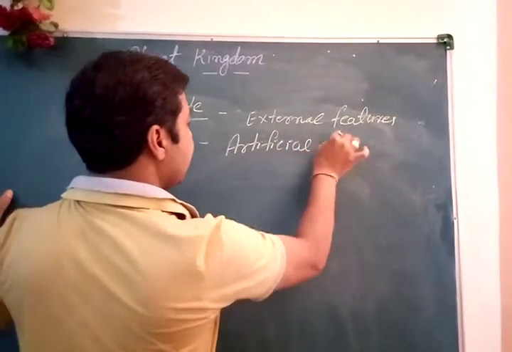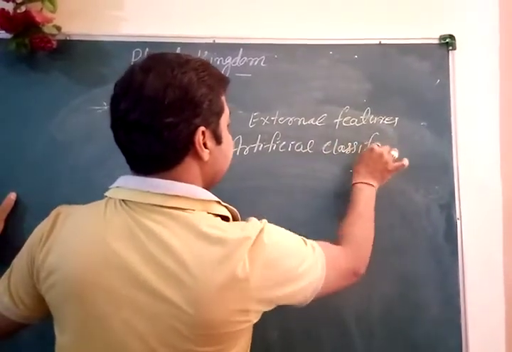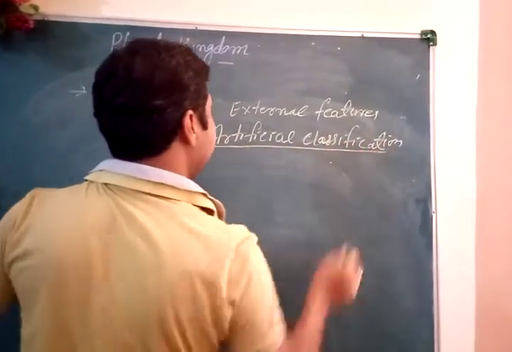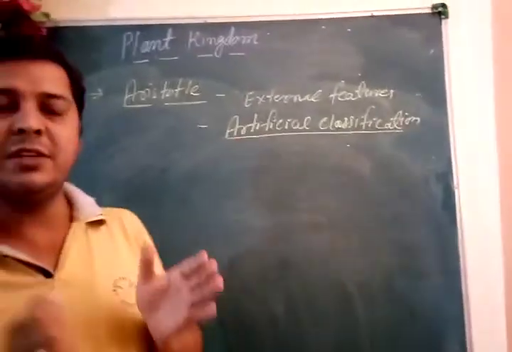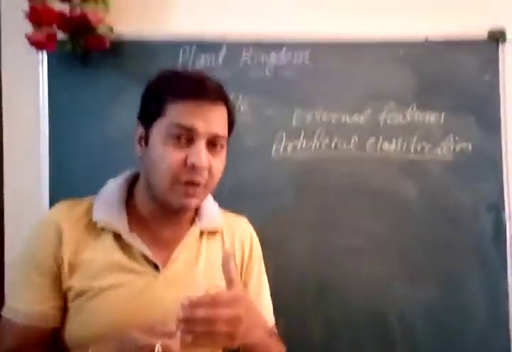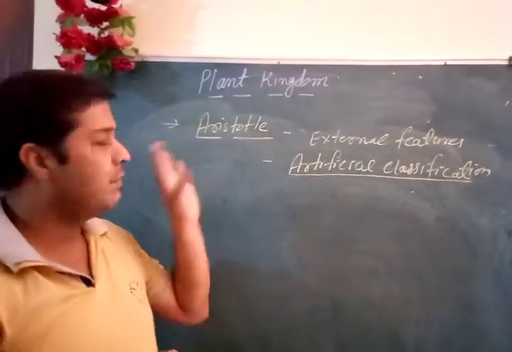Artificial classification may be defined as the classification which is done according to the external features of the living organisms. So that concept was given by Aristotle.